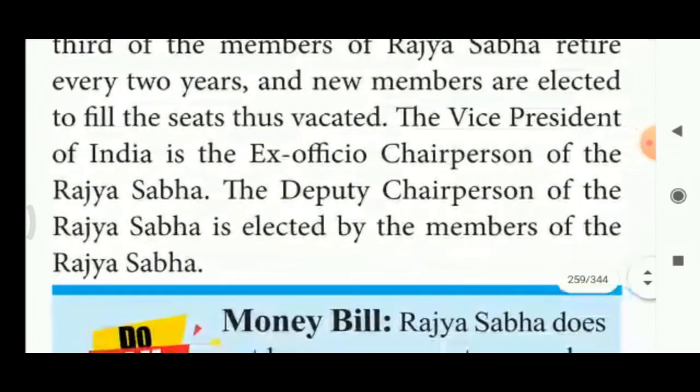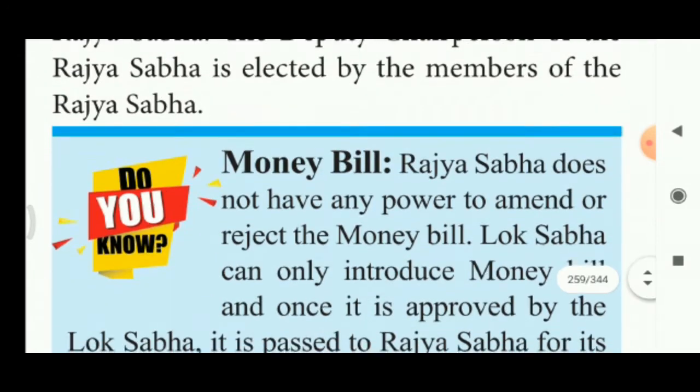The Vice President of India is the ex officio chairperson of the Rajya Sabha. So the main head of the Rajya Sabha is the Vice President of India. The deputy chairperson of the Rajya Sabha is elected by the members of Rajya Sabha. The deputy chairperson is elected by the members of Rajya Sabha.